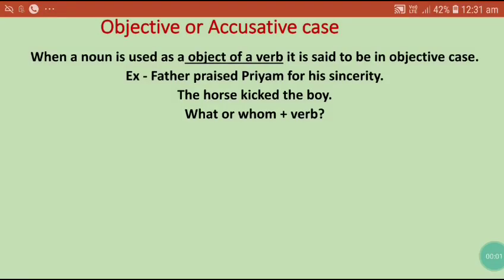Good morning, students. Today we are going to learn about the objective or accusative case. Earlier we discussed the nominative case. So let's begin.